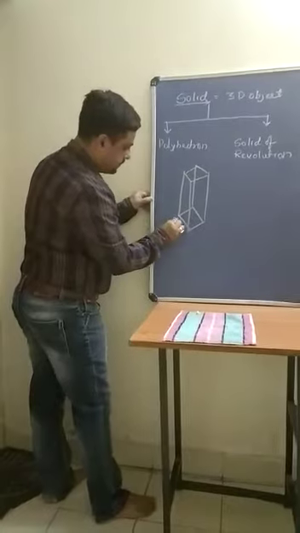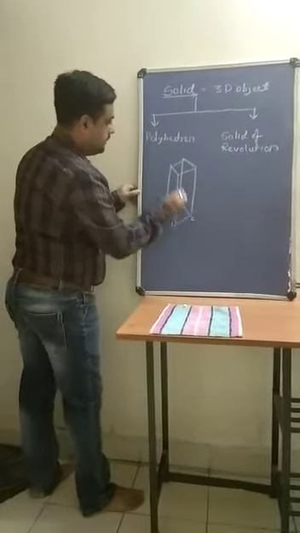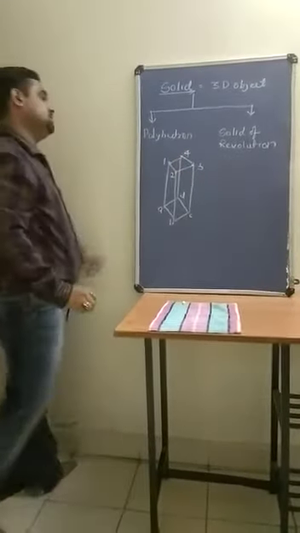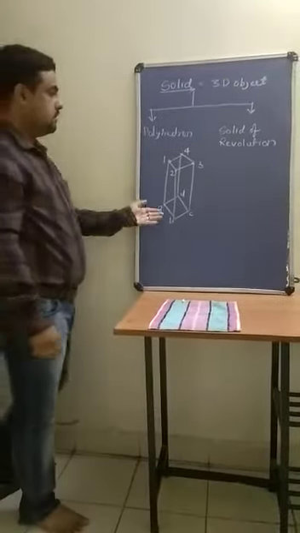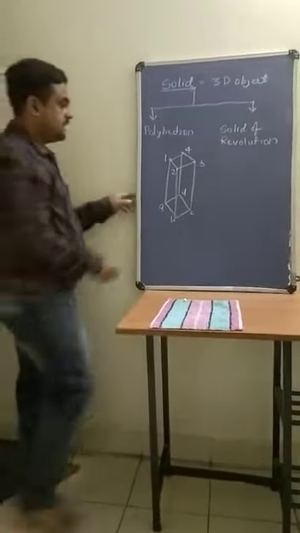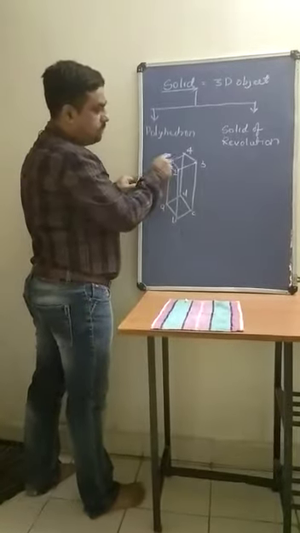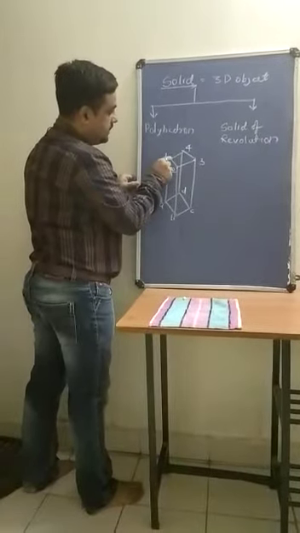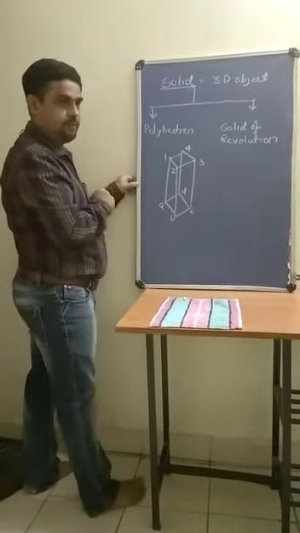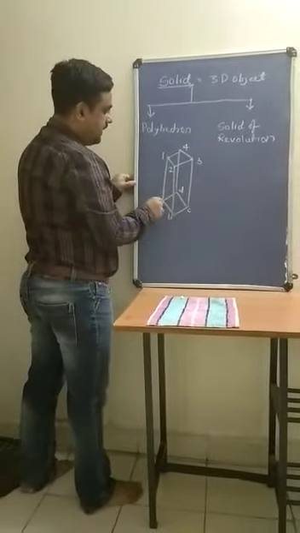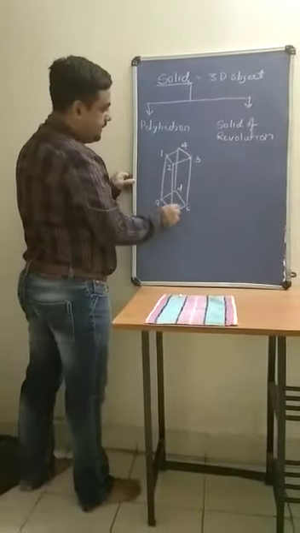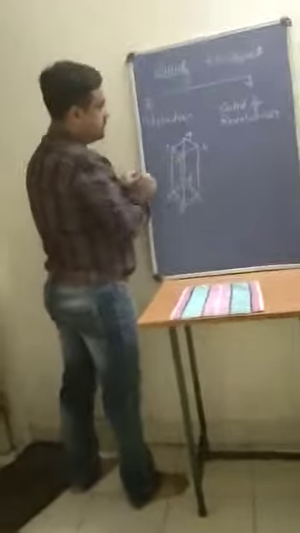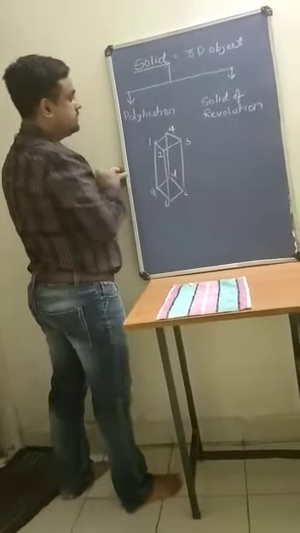This is one diagram, A, B, C, D, and here 1, 2, 3, 4. This is the polyhedron. Now see here, this diagram consists of a number of planes. A, B, C, D is a plane, and similarly 1, 2, 3, 4 is also a plane. Again 1, 2, B, A is also a plane. 2, B, C, 3 is also a plane. Likewise 3, C, D, 4 is also a plane, and 4, D, A, 1 is also a plane.